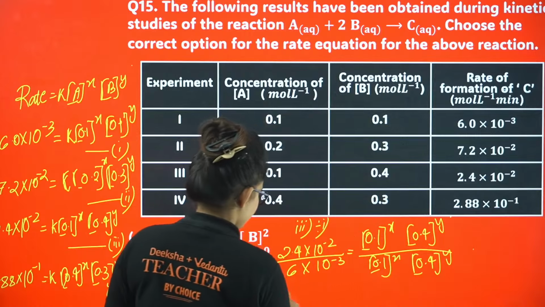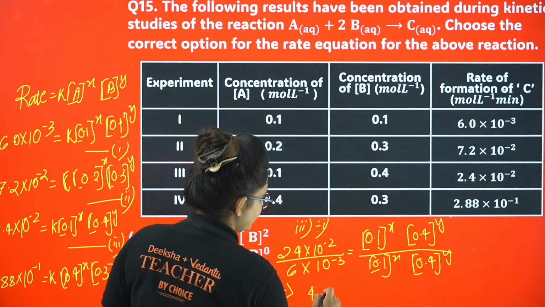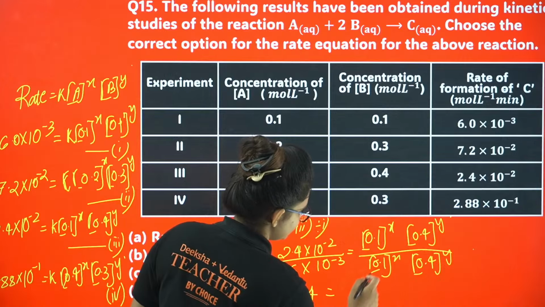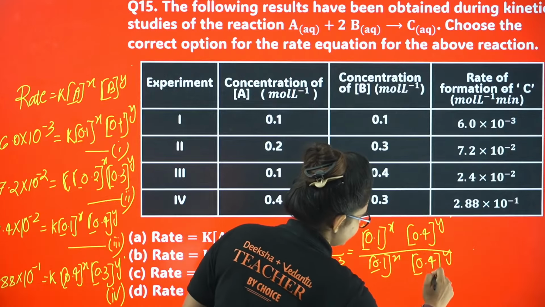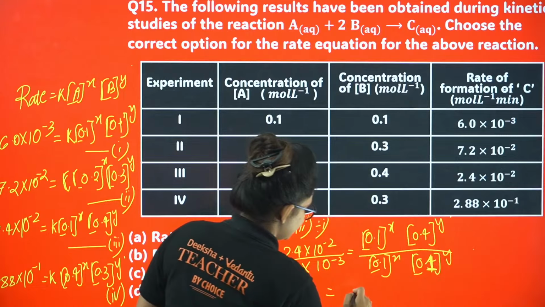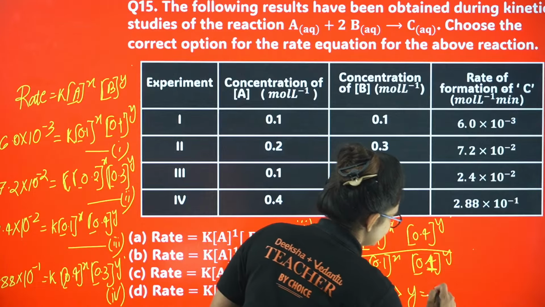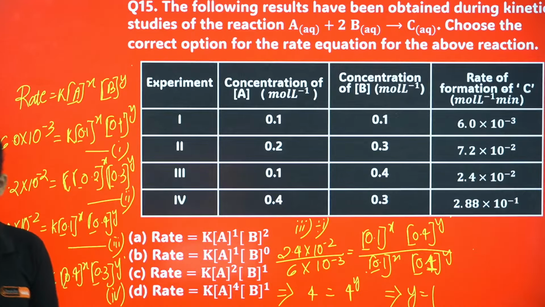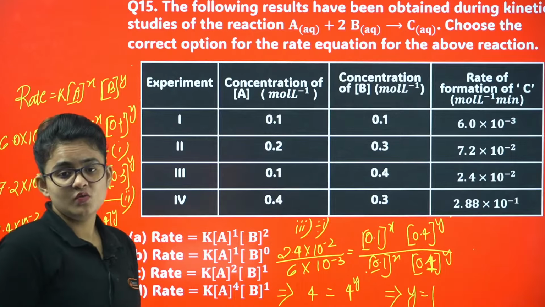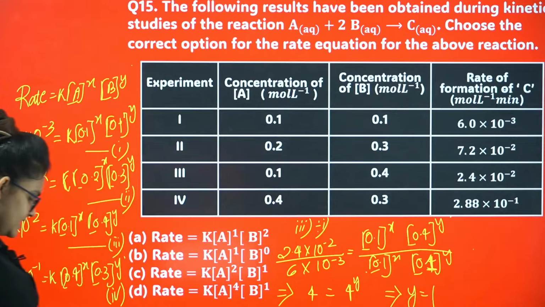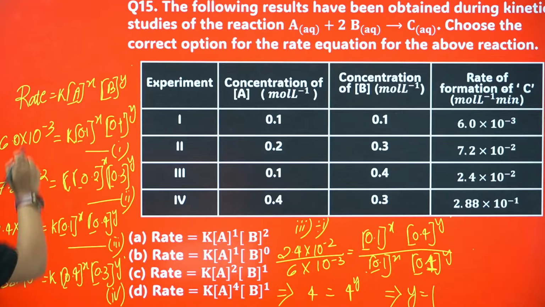So if you calculate, it will come up to be 4. That is 4 on the left, and this is 1, sorry, that will be 4 power y on the right. So if you compare the power, y will be equal to 1. In a similar way you can calculate x as well. So let's calculate x.